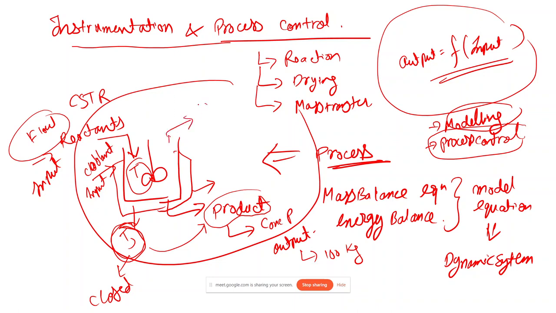So there is this TT, known as temperature transmitter. There can be different types of temperature transmitters that measure the temperature of the process. There can be an RTD, resistance temperature detector, kind of transmitter, which measures the resistance across the wire and then gives us the temperature. Then there can be a pyrometer, which measures the radiation coming out of the surface, and based on its wavelength it will give us the temperature. So these are the instruments which are used to measure the process variables or physical quantities. That makes up our instrumentation part.